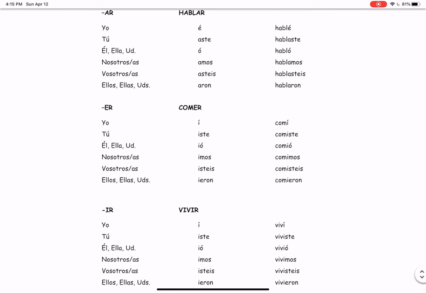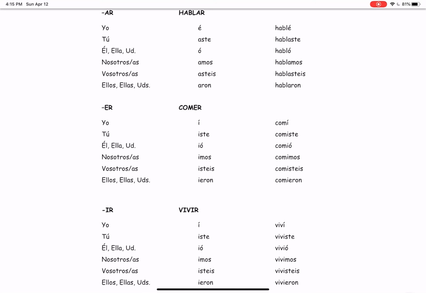For ER and IR verbs, the nice thing is that the endings are exactly the same. So for the yo form, you're going to use the letter I with an accent: í. For tú, you will use iste. For él, ella, and usted, you're going to use ió, I and O with an accent. For nosotros, you're going to use imos. And then for vosotros, you will use isteis. And finally, for ellos, ellas, and ustedes, you are going to use ieron.